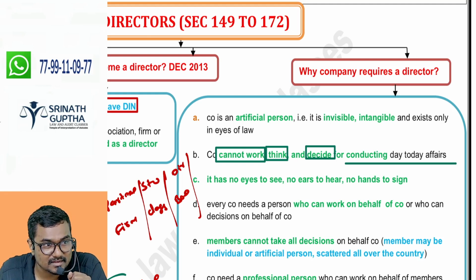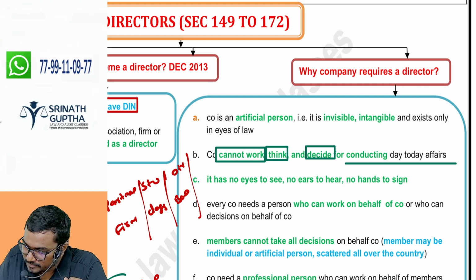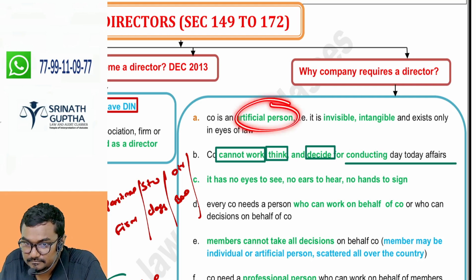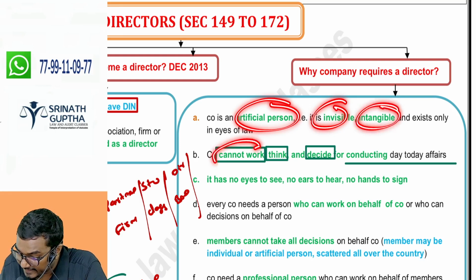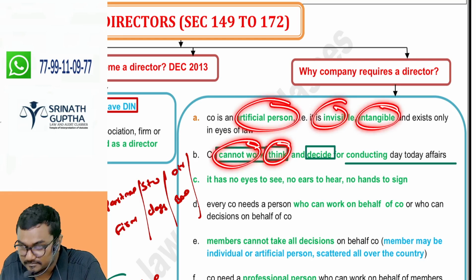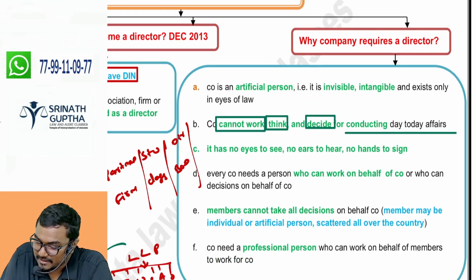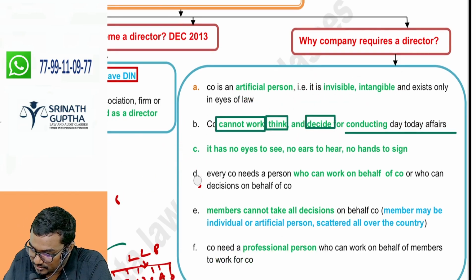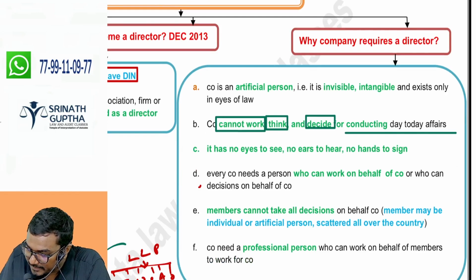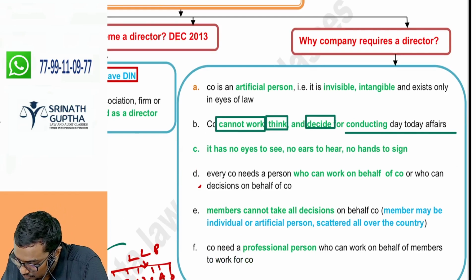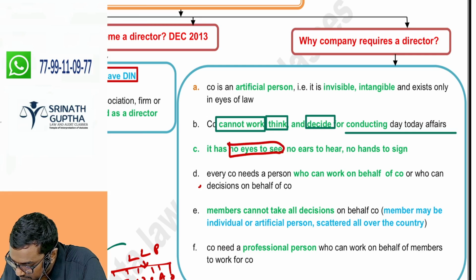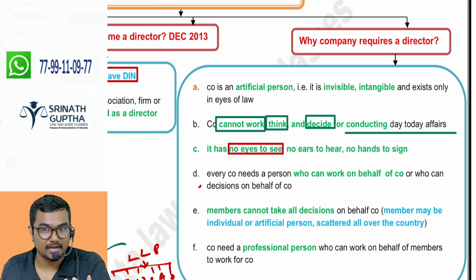So a company cannot do the day-to-day activities of the company by itself. It has to appoint a director. The company has no eyes to see; someone should see on behalf of the company.